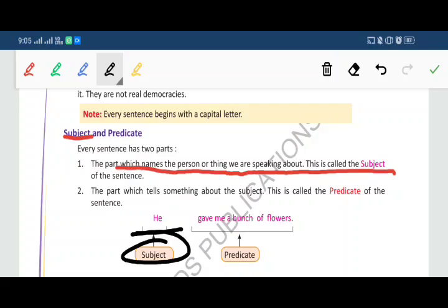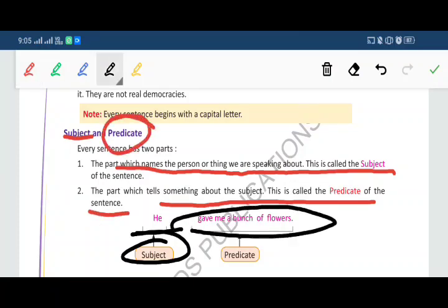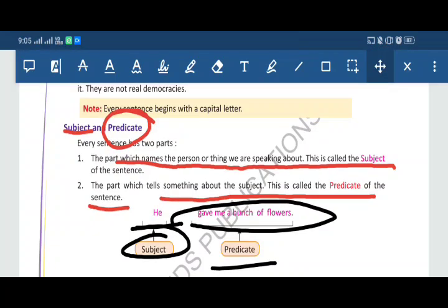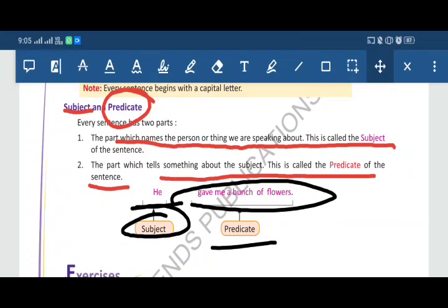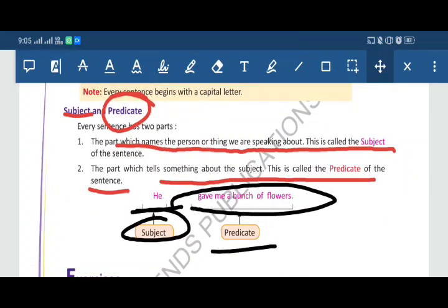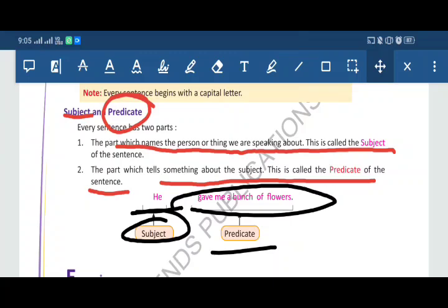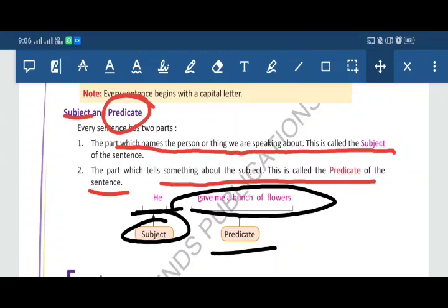Now second definition, the part which tells something about the subject is called the predicate of the sentence. Gave me a bunch of flowers. Who gave the bunch of flowers? That is he. He is the subject. And the rest of the part, which is telling something about the subject, is called predicate. Gave me a bunch of flowers, that is the predicate. Hope you understood what are subject and predicate.